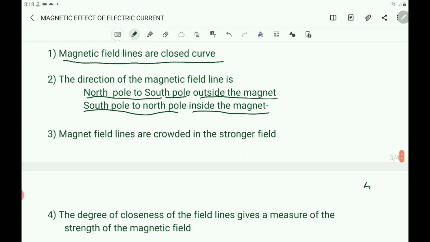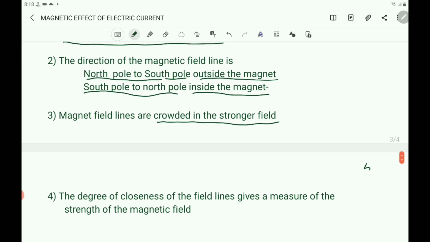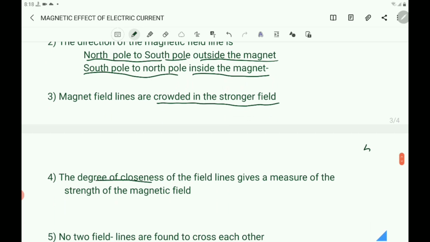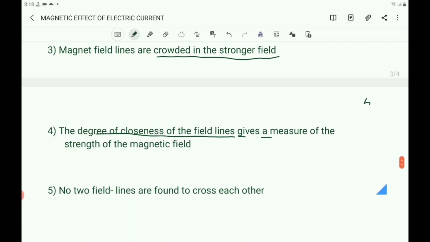Magnetic field lines are crowded in the stronger region of the field. The degree of closeness of the field lines gives a measure of the strength of the magnetic field. No two field lines are found to cross each other. That is discussed already.